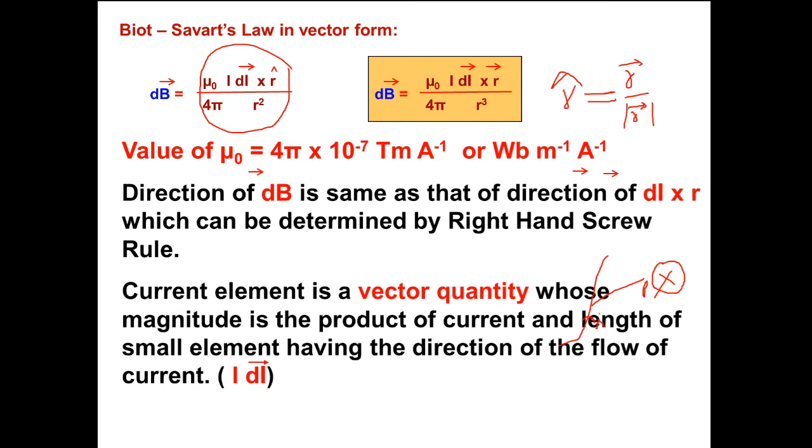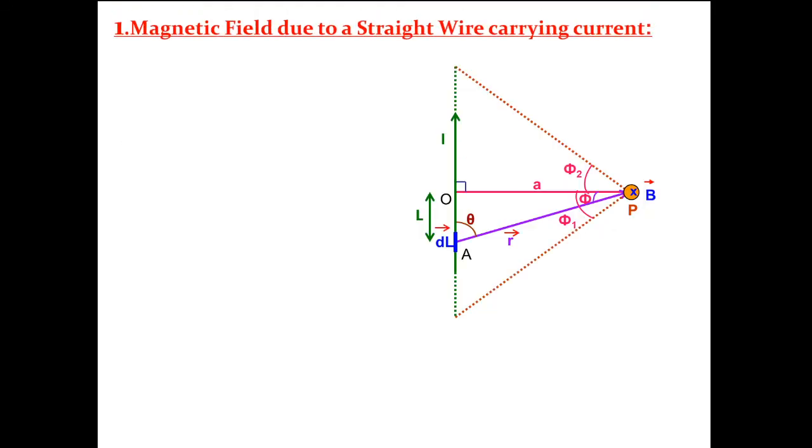Current element, already earlier we have discussed this one, is a vector quantity whose magnitude is the product of current and length of a small element, and its direction is along the direction of Idl.